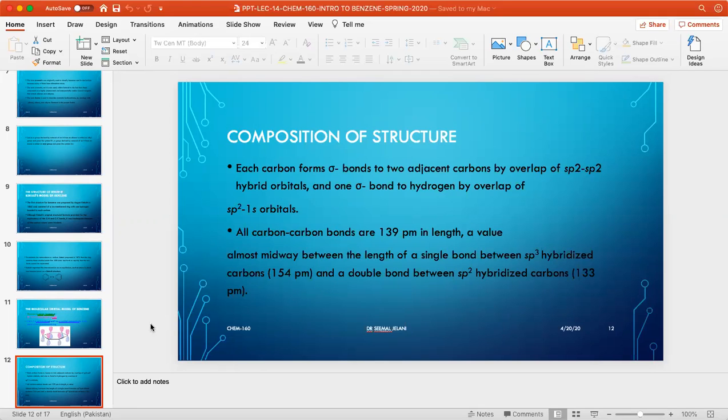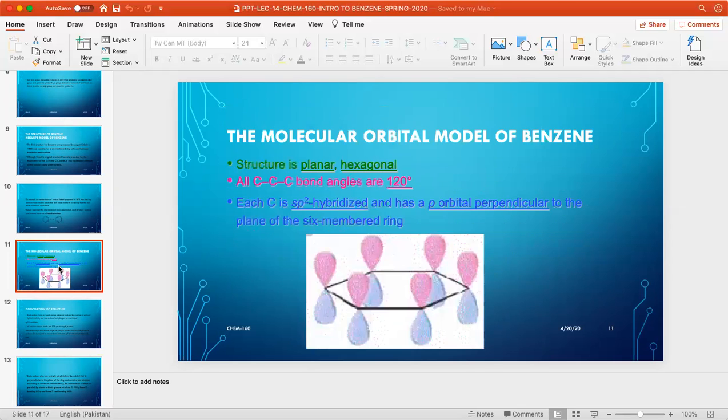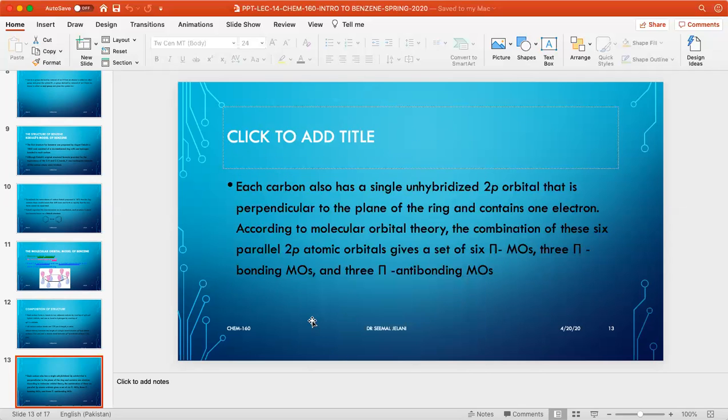Now I move to slide number 13. Here each carbon also has an unhybridized 2p orbital. This I have already explained to you in this diagram. Each carbon has an unhybridized p orbital, which, due to sideways parallel overlapping, gives rise to double bonds. So this slide is the explanation of that.